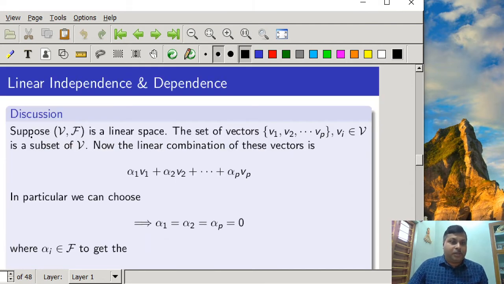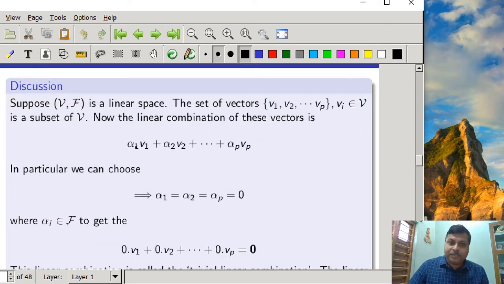Suppose vector space V over the field F is a linear space, and the set of vectors V1, V2, Vp is a subset of the vector space V. The linear combination of these vectors can be expressed as alpha 1 V1 plus alpha 2 V2 plus alpha p Vp.